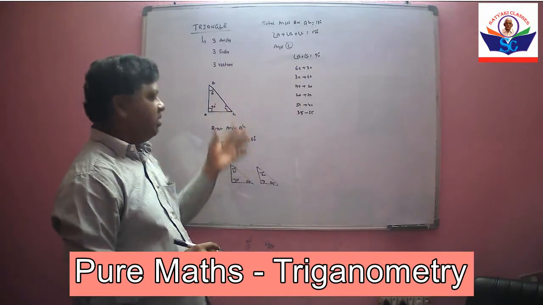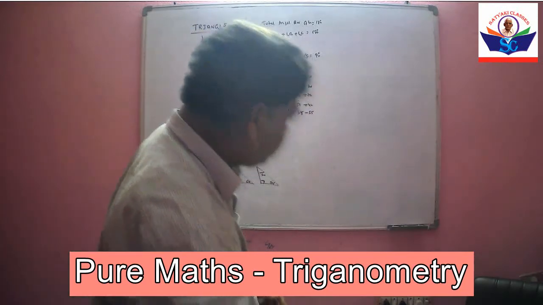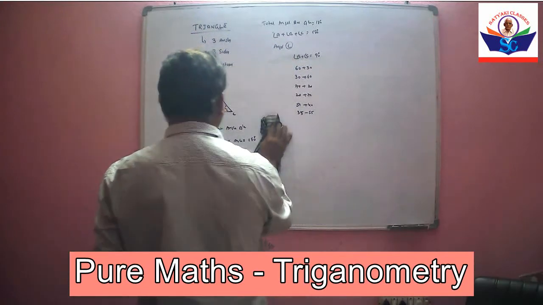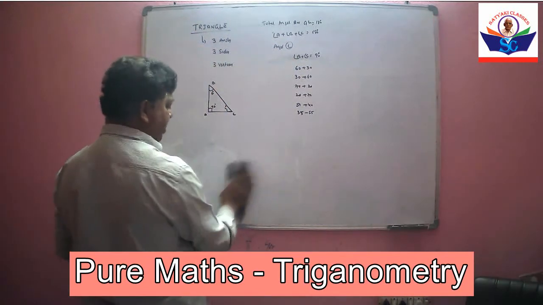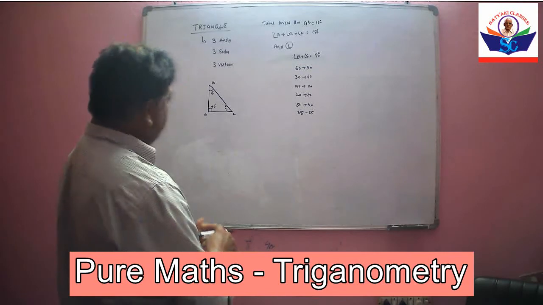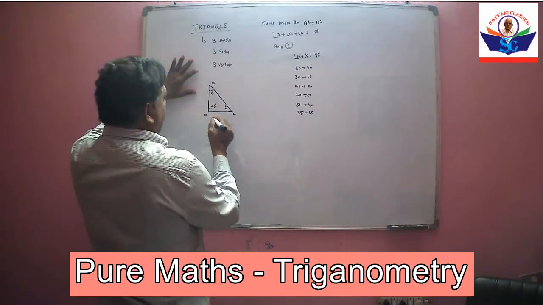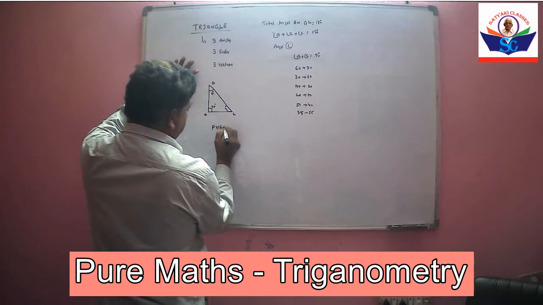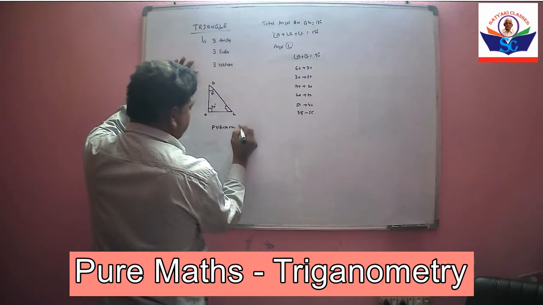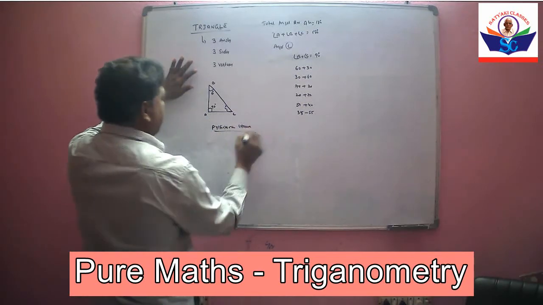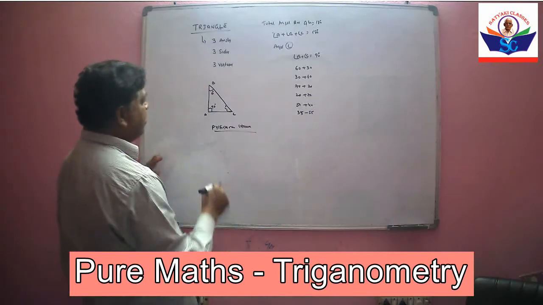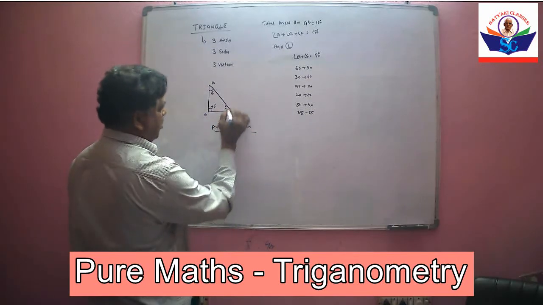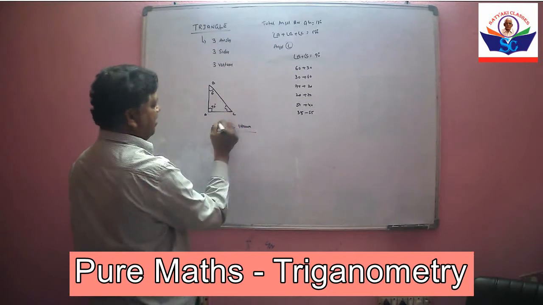Okay. Now, in a right angle triangle, we use Pythagoras theorem to find out the hypotenuse.